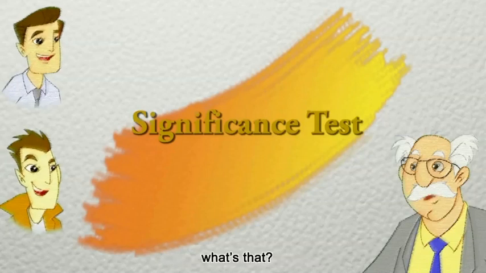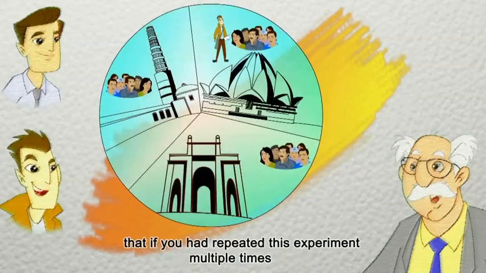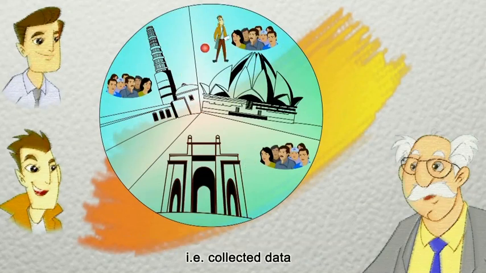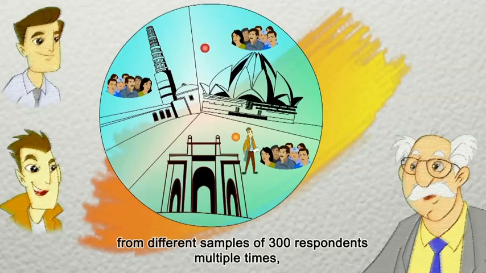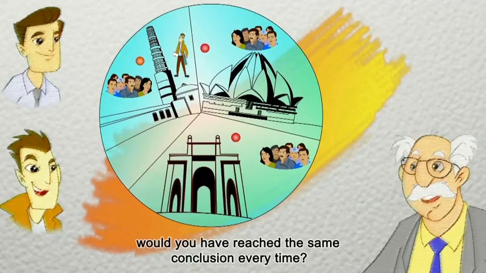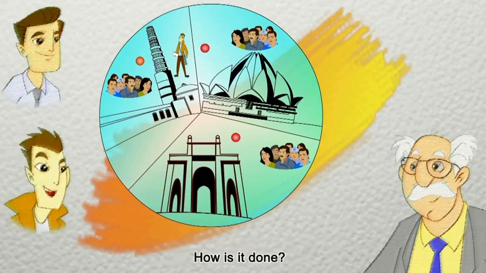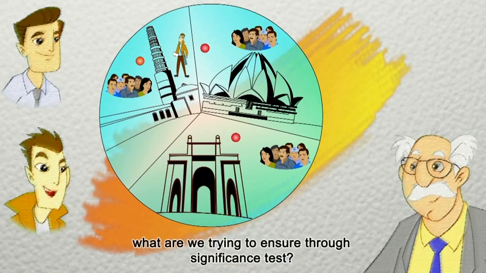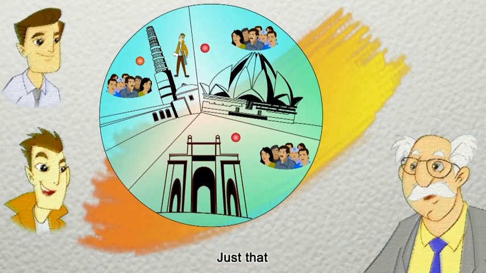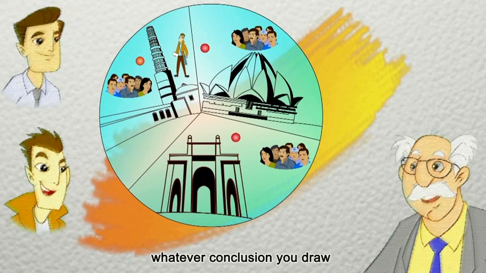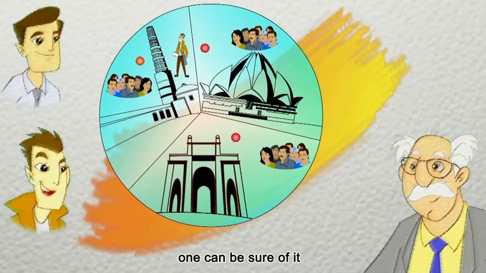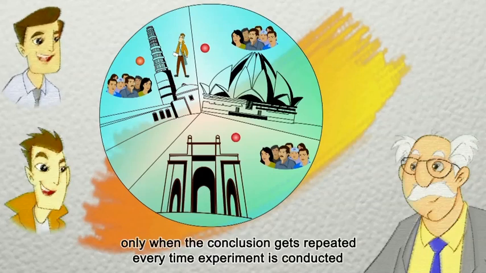What's that? A significance test tells you that if you had repeated this experiment multiple times, that is, collected data from different samples of 300 respondents multiple times, would you have reached the same conclusion every time? That is interesting. How is it done? And wait a minute, what are we trying to ensure through a significance test? Just that whatever conclusion you draw, it's not by chance. And one can be sure of it only when the conclusion gets repeated every time the experiment is conducted.